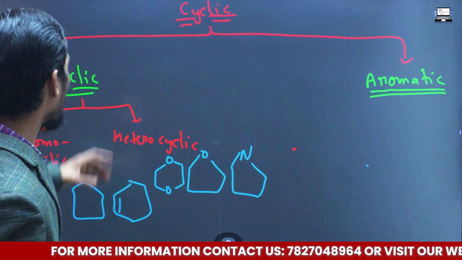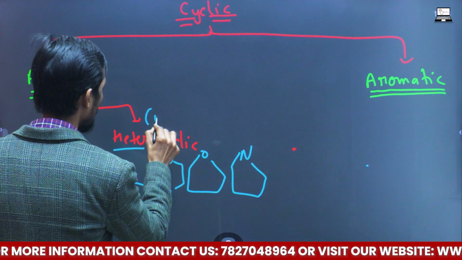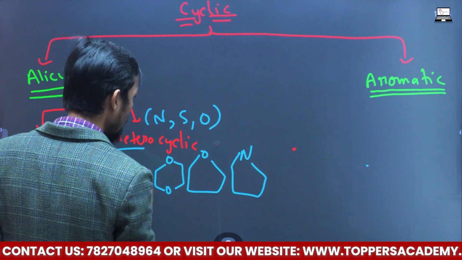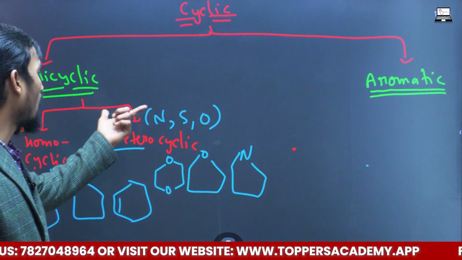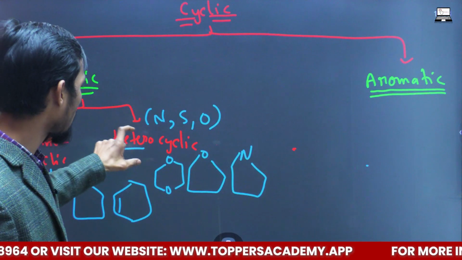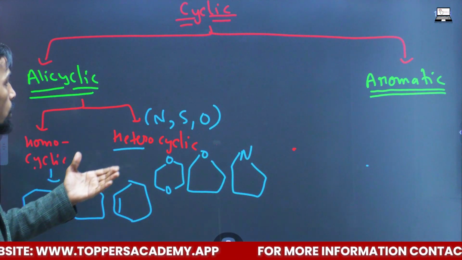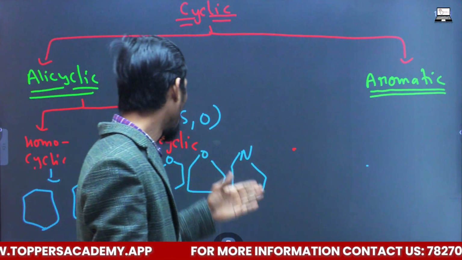So with a hetero compound, generally we see nitrogen, sulfur, oxygen. These are the general elements which replace the carbon. In heterocyclic compounds, generally we are going to see nitrogen, sulfur, oxygen.